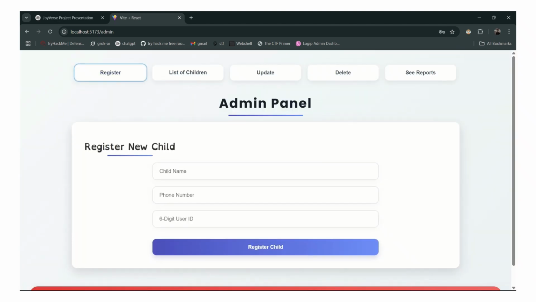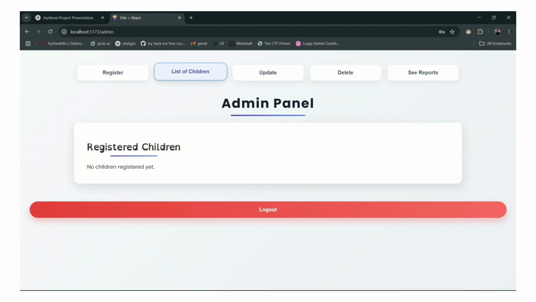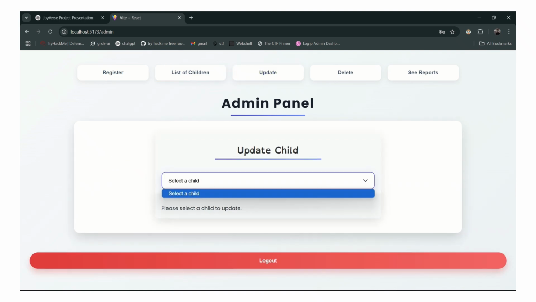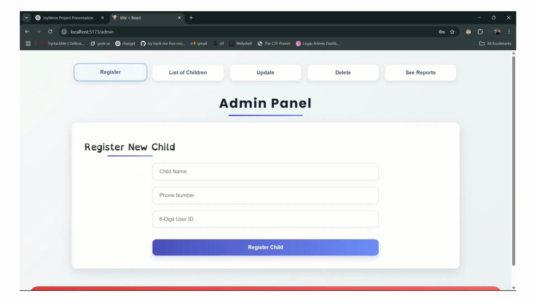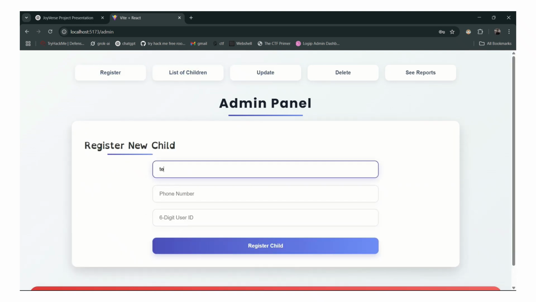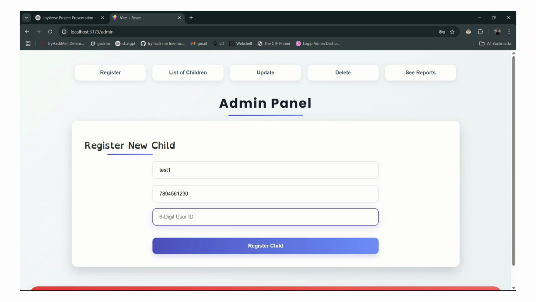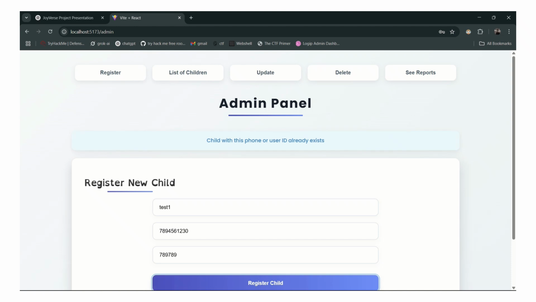Here I can register a child and see the list of children registered by the particular admin, and update the particular child, enable or disable the child, etc. Same as the super admin. For example, test 1. Here I can give a password to the child so that he should remember while he logs in. For example, we will give 789, register list of children.